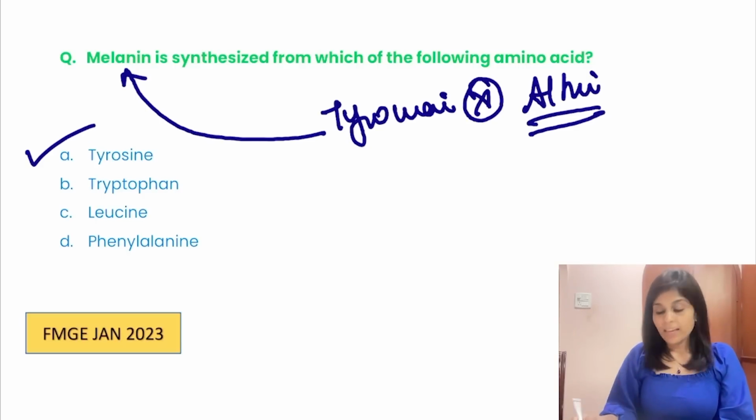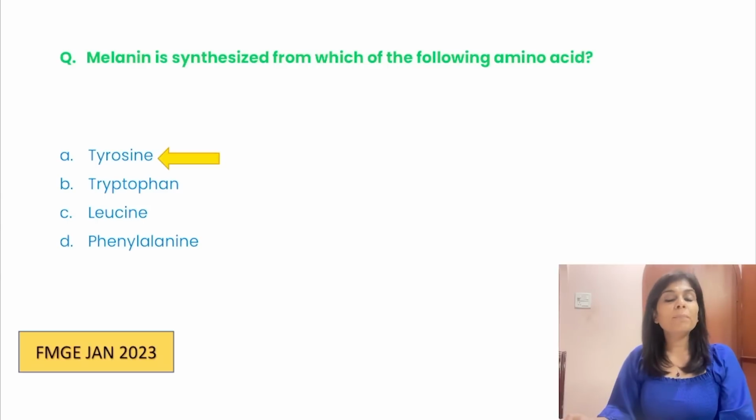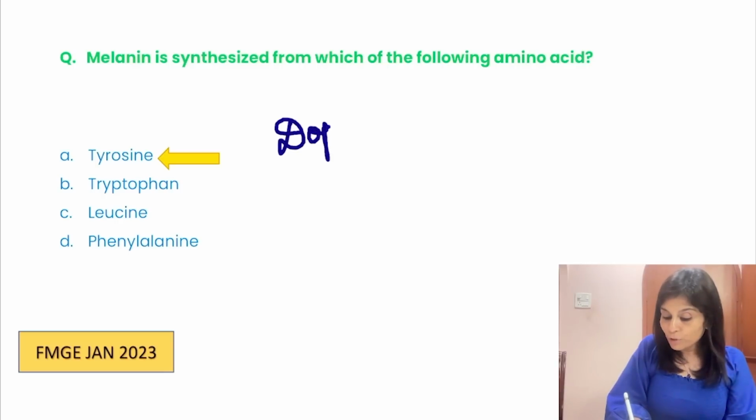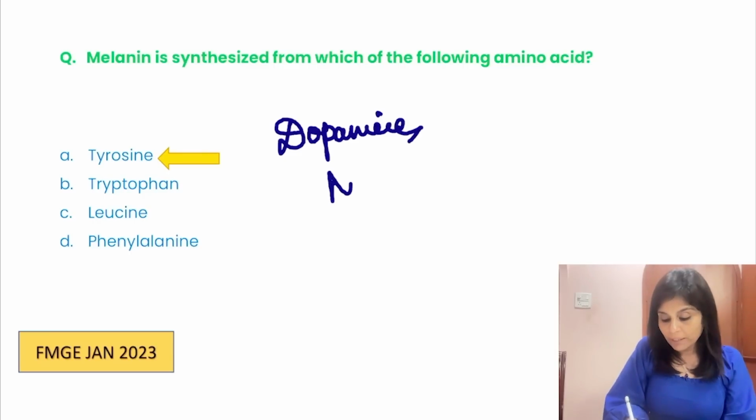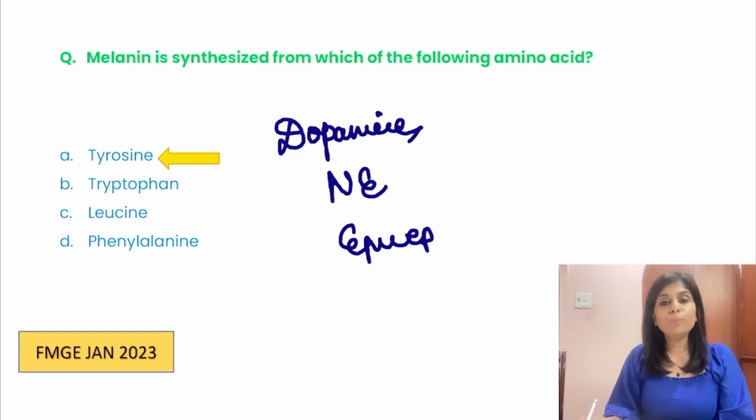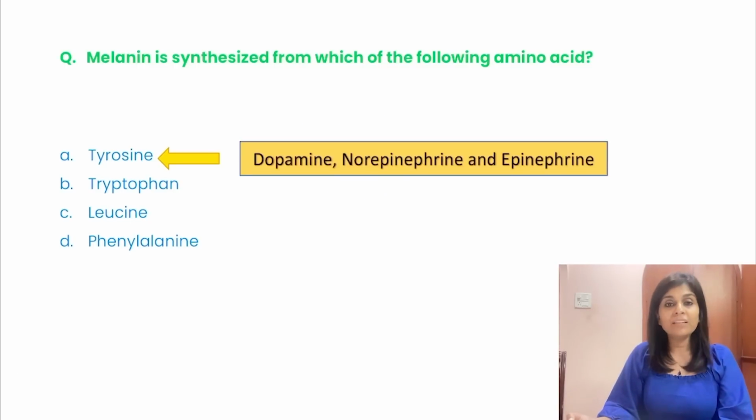Tyrosine. Now, apart from tyrosine forming melanin, what are the other specialized products that you get from tyrosine? Tyrosine is a precursor for neurotransmitters. What are the neurotransmitters? Dopamine, norepinephrine, epinephrine. All these are synthesized from tyrosine.